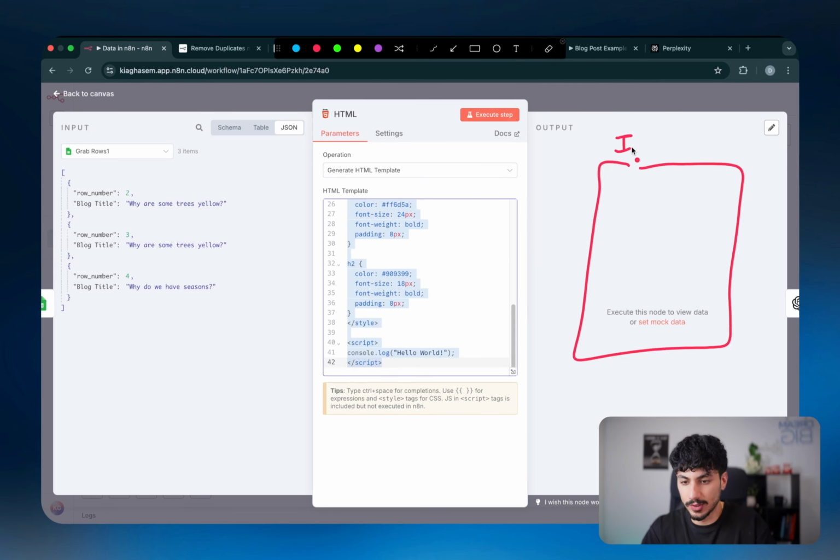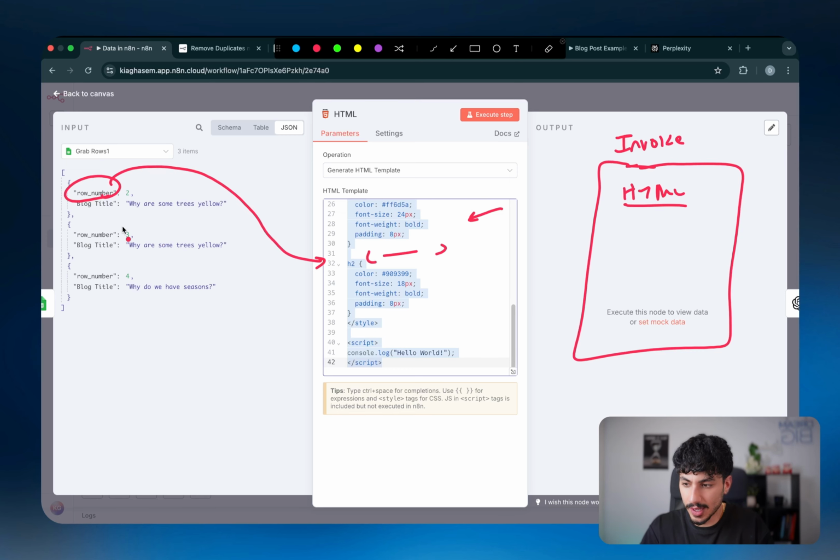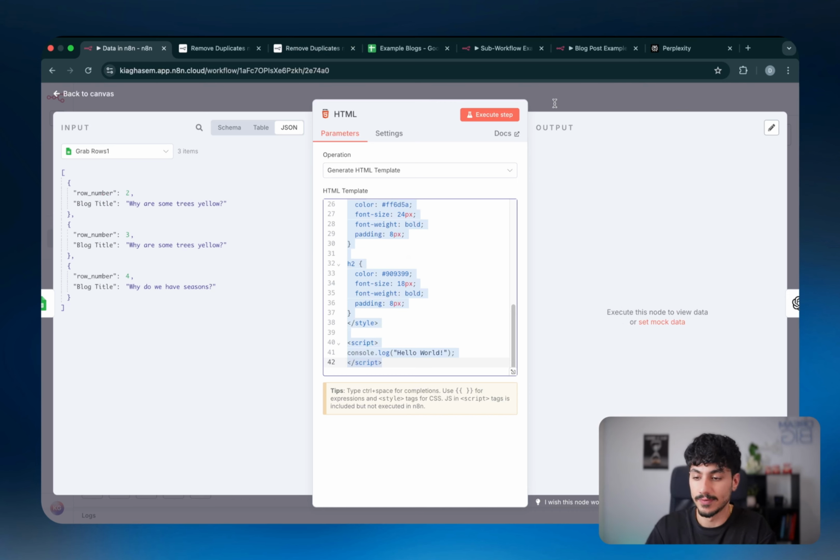So let's say, for example, if you wanted to create an invoice, you can create the HTML version of that invoice over here as a template. And then what you could do is pull in different variables from different sections inside your N8N flow and place them inside this template. So you'd have the template written out, and then the actual automation is filling it up. So if you want to create any sort of documents, the HTML node is actually very, very valuable.